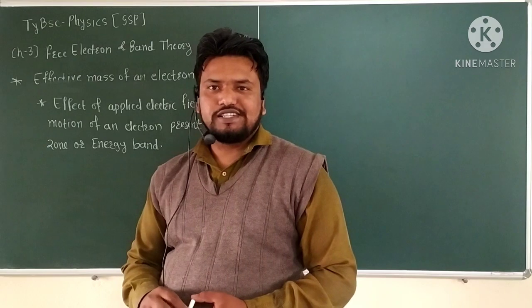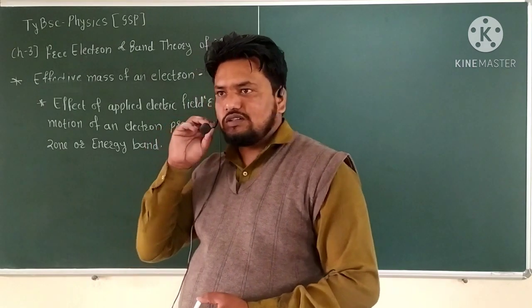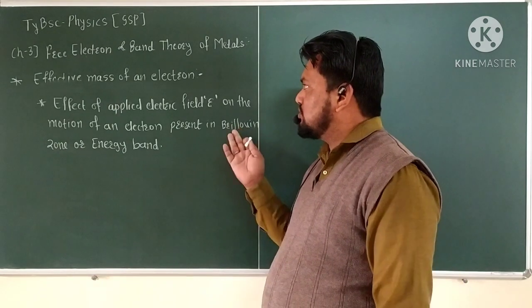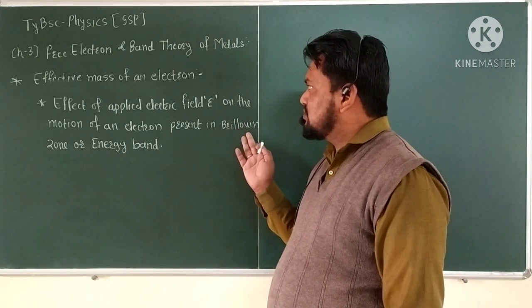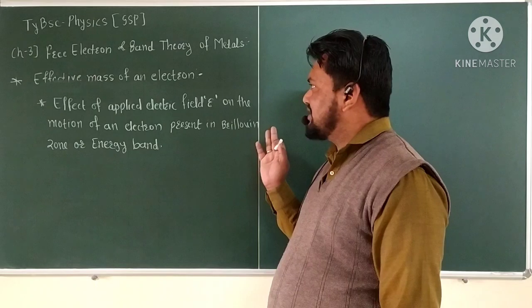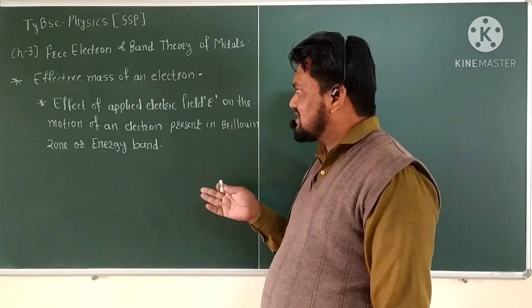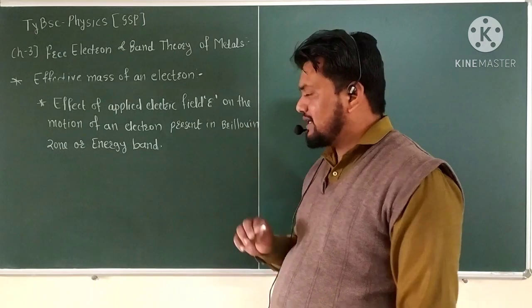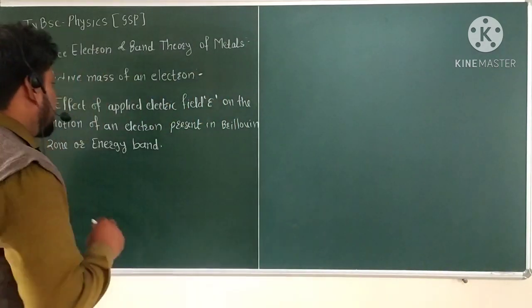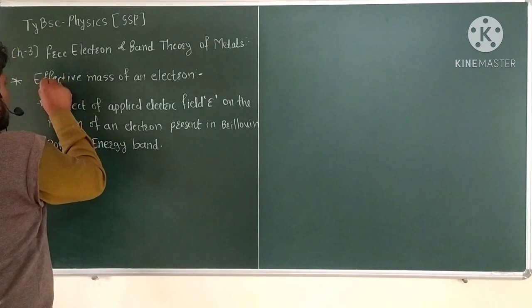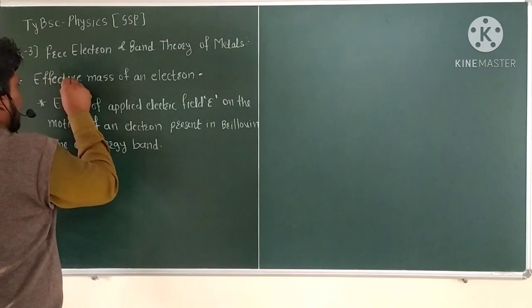Welcome again to the lecture series on TY BSc Solid State Physics. We want to continue our third chapter, which is free electron and band theory of metals, and also continue the point which is considered as the effective mass of an electron.